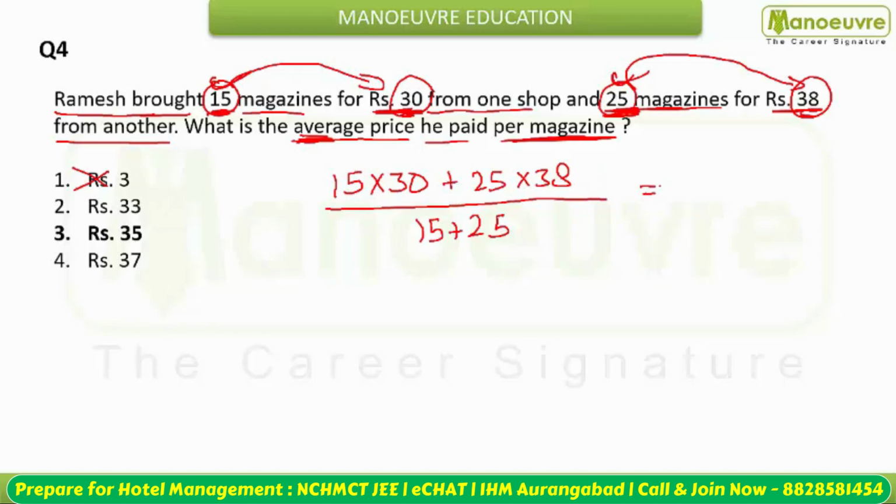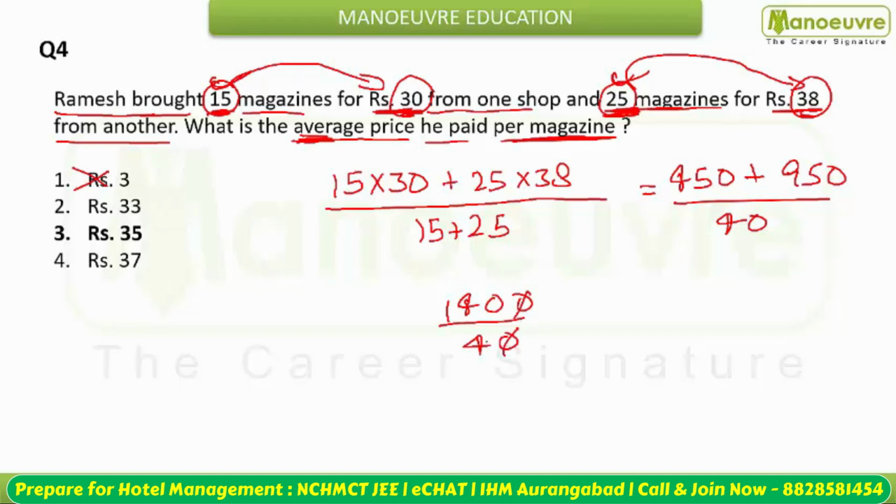So this becomes 450 plus 950, which is 1400, and we need to divide by 40. So this will give you 1400 by 40. Now cancelling this, your answer is going to be 35. So option number third, that is 35 rupees, is your answer.